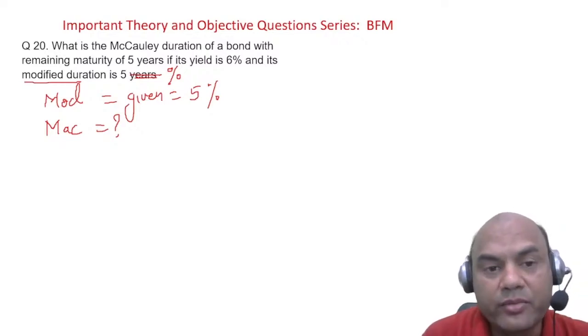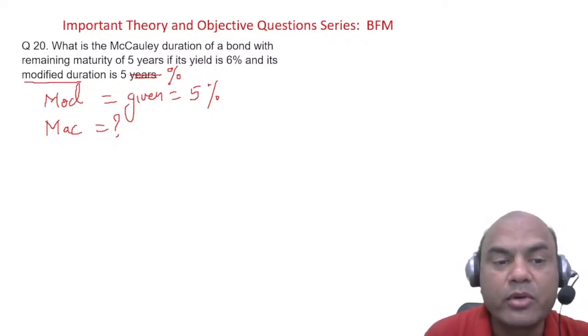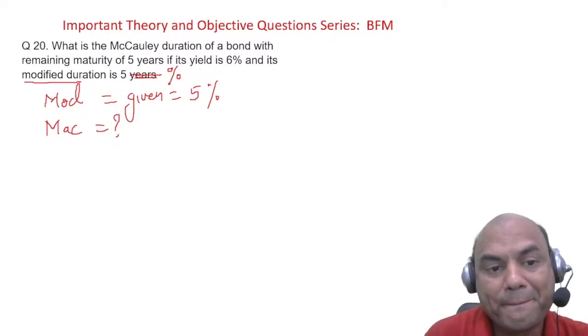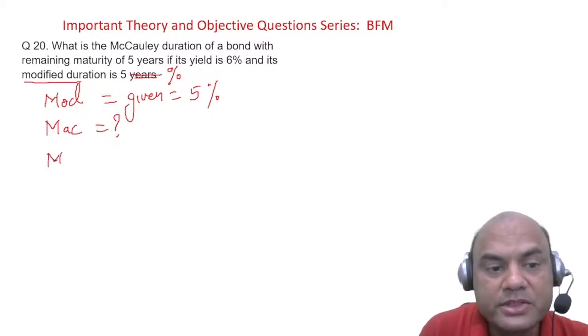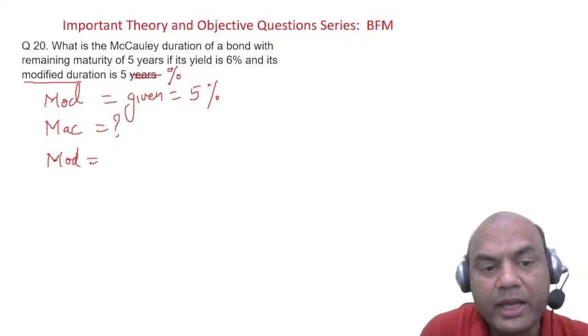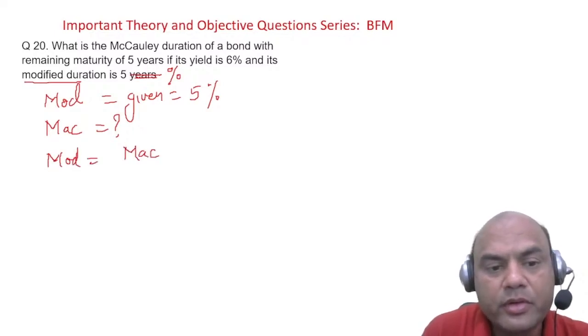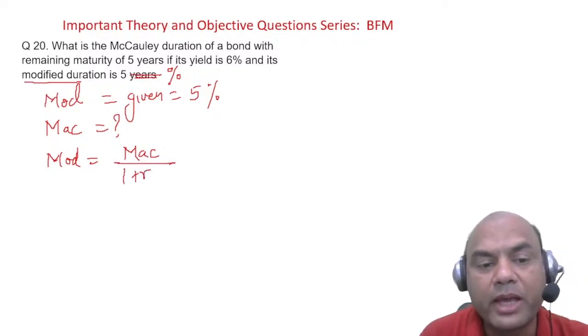What is the relationship between MAC and mod? Again the same formula: mod equals MAC upon 1 plus R. Modified duration equals Macaulay duration upon 1 plus R.